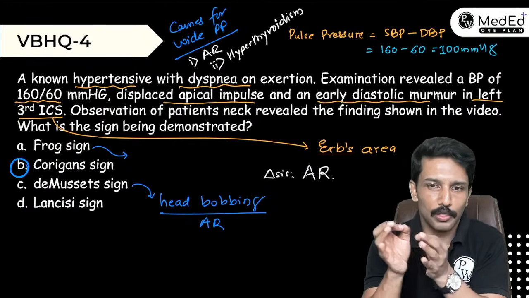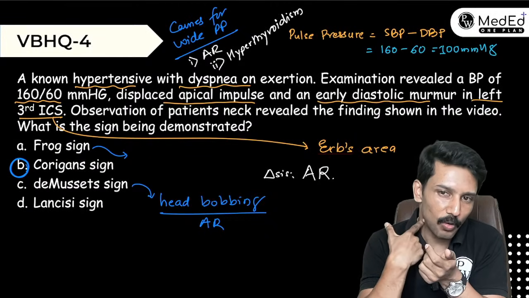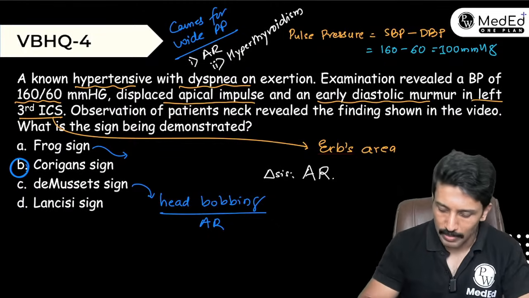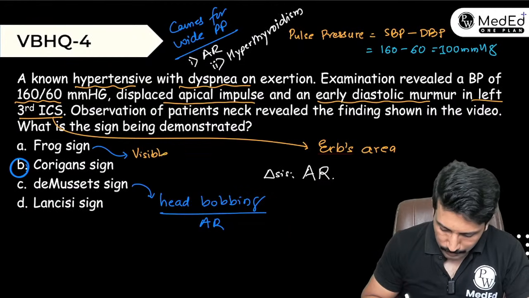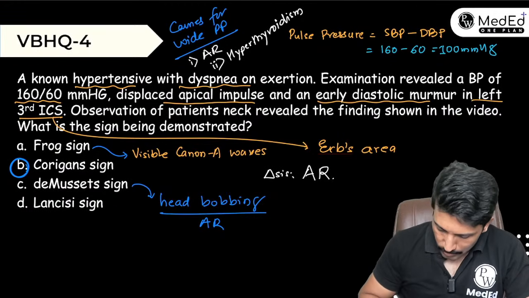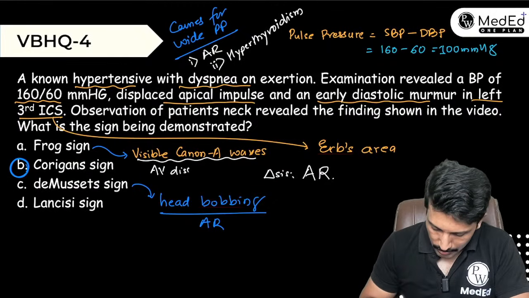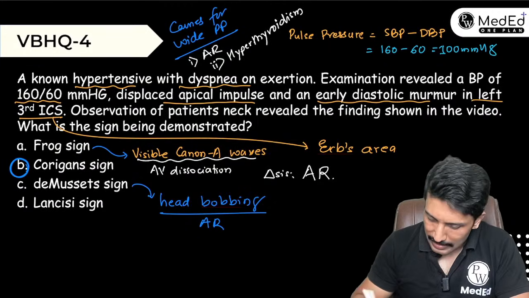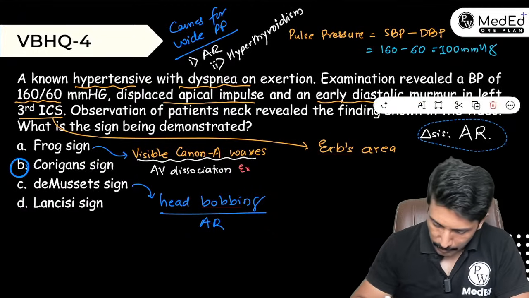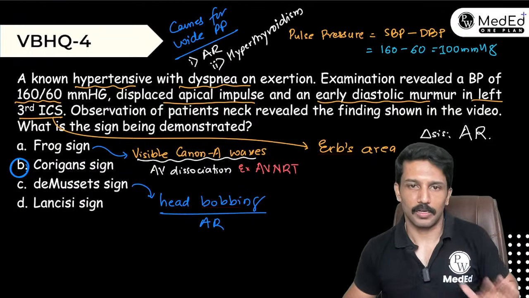So these intermittently appearing tall A waves on the JVP we call cannon A waves, and those A waves may be visible on the neck as intermittent vein pulsations. In that case, we will call it frog sign. So frog sign is nothing but visible cannon A waves. You get those visible cannon A waves in any condition where there is AV dissociation, and it was first described in patients with AV nodal reentrant tachycardia or AV-NRT.